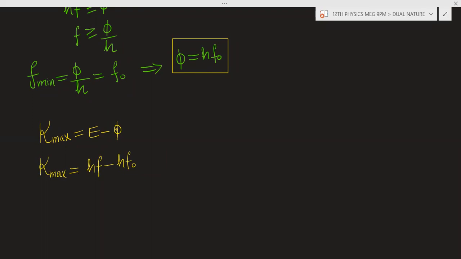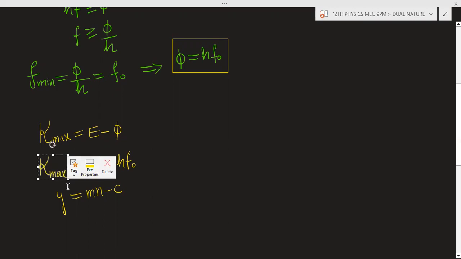Now there is an equation of a straight line, y is equal to mx plus c. But here I am taking minus c because this is minus. Basically, why I am writing this is because I want to draw the graph between the maximum kinetic energy and the frequency of the incident radiation.